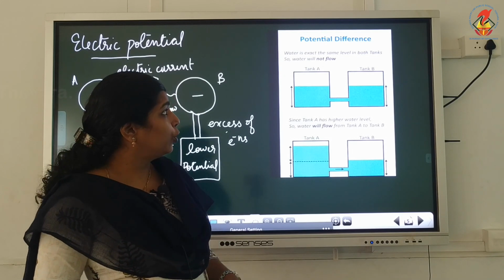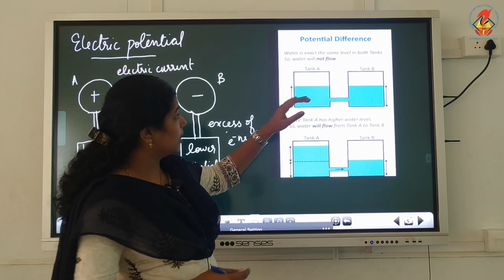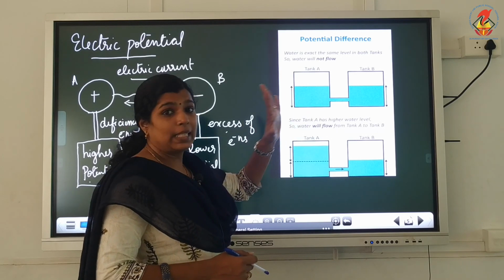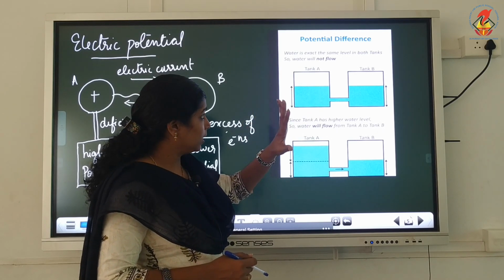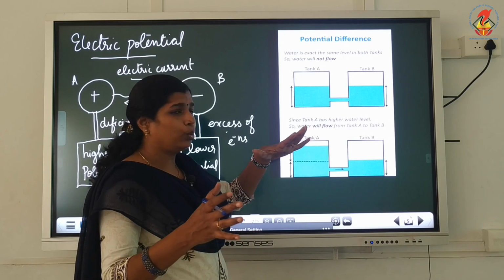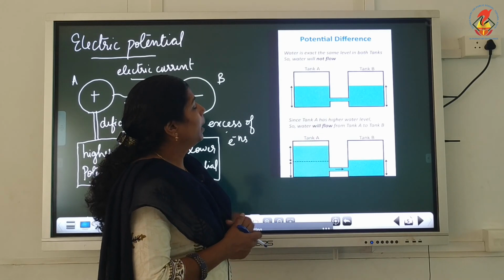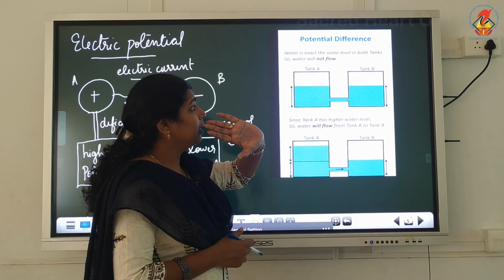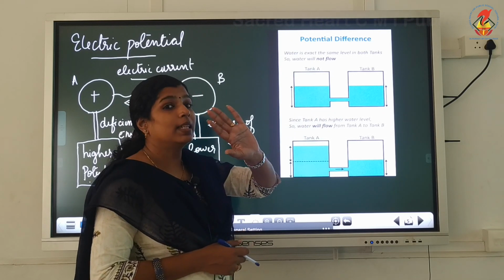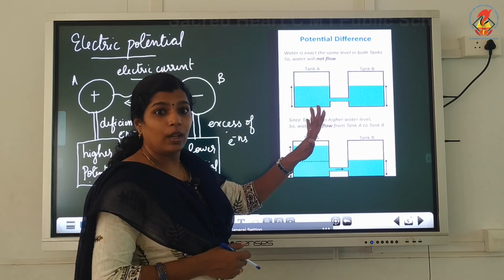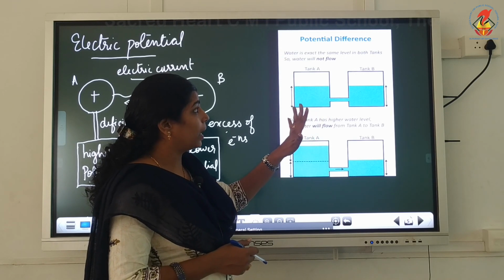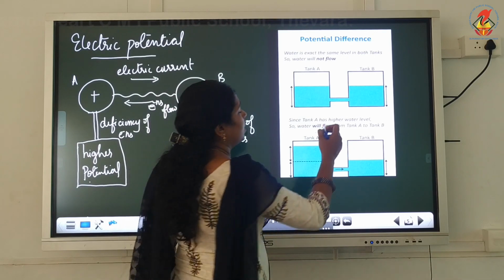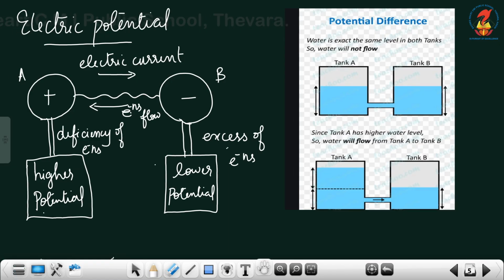Before that, we will consider this example. Here two water tanks are there, or just consider two cans. Name them tank A and tank B, and the level of water in both tanks is the same. I connect the tanks with the help of a pipe.